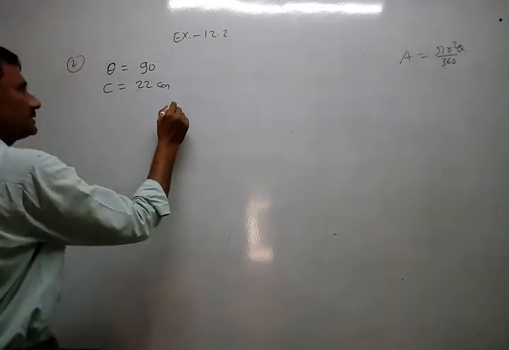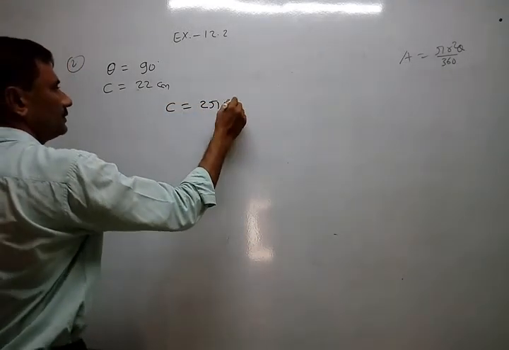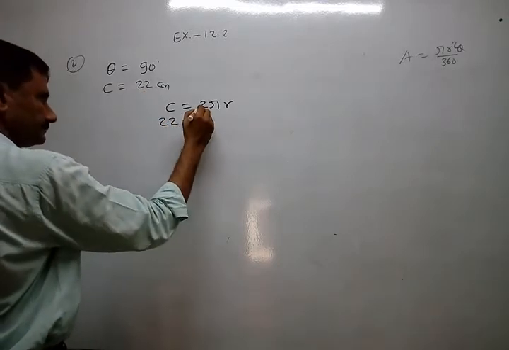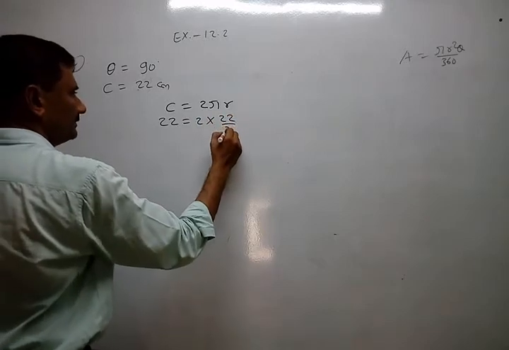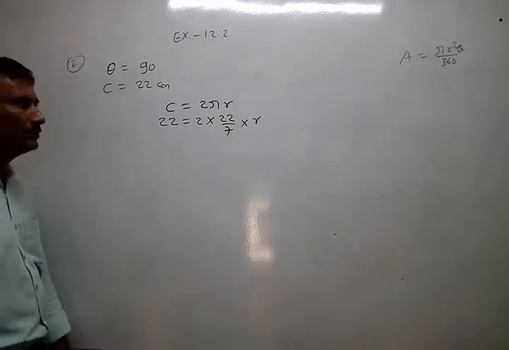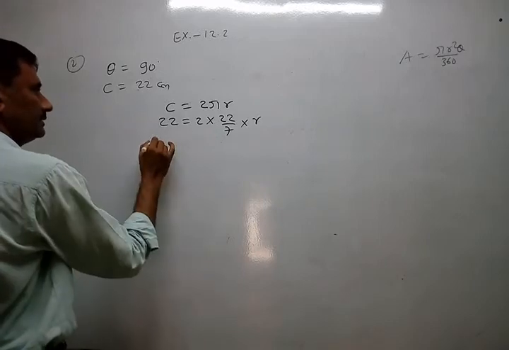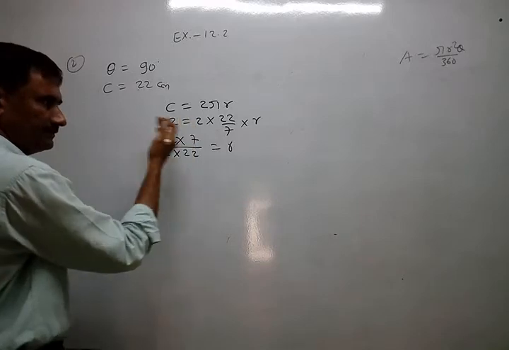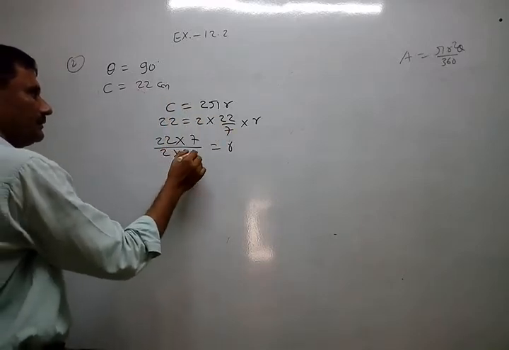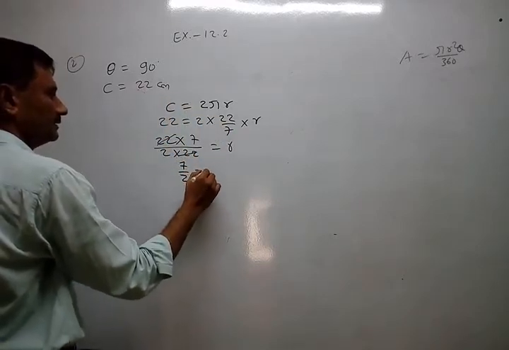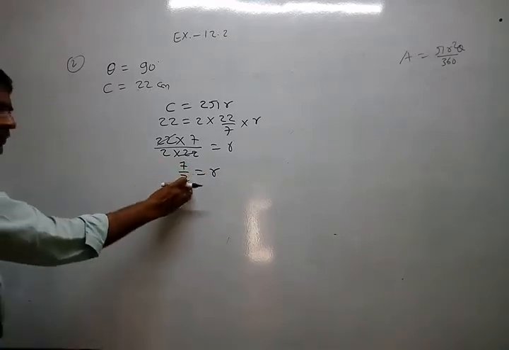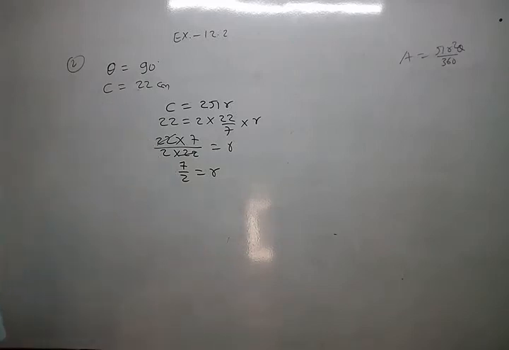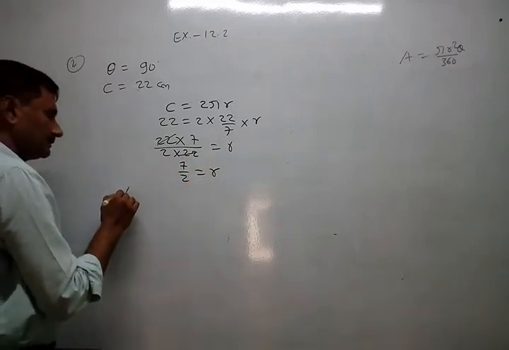So first start from the circumference formula and find out r. So this is given, 22/7 into r. Okay, so just set them here. 22 cancel, 7 by 2 is r. No need to go into fraction because we want to use this value in the next problem. Okay, now you can find area of sector.